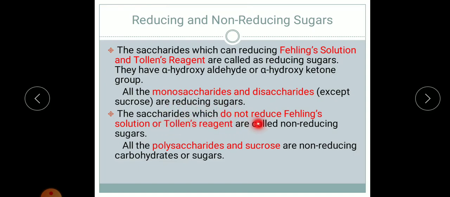Saccharides which do not reduce Fehling's solution or Tollens' reagent are called non-reducing sugars. Example: all the polysaccharides and sucrose are non-reducing sugars.